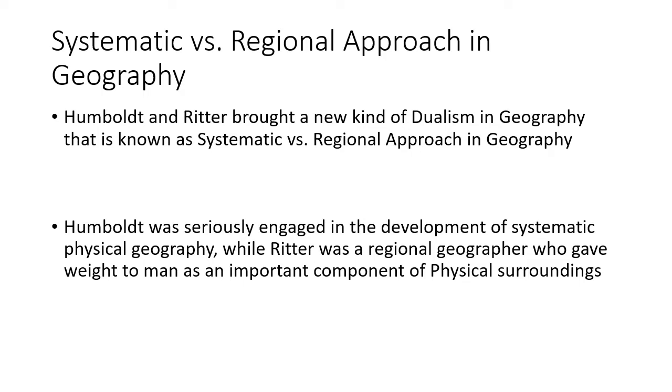It started with the era of Varenius, that is 1650, and then it evolved, that is the general geography. General means regional. The regional approach meant the chorological approach. It's related to space. Geography is a spatial science. It's related to the idiographic approach. Let's go to the next slide.